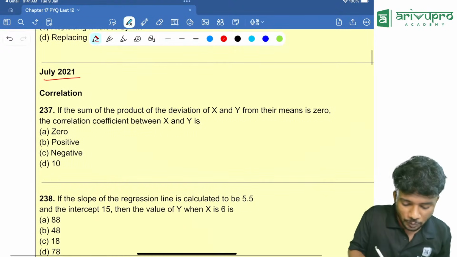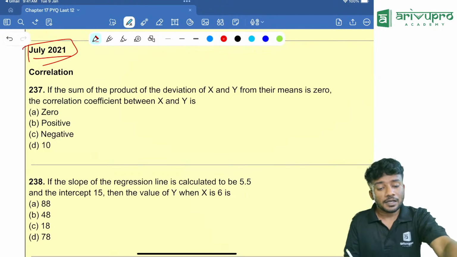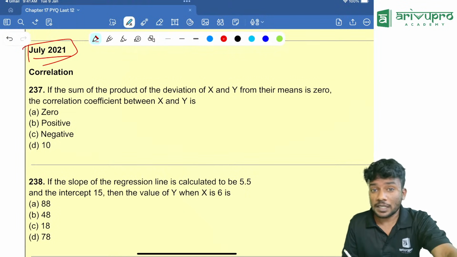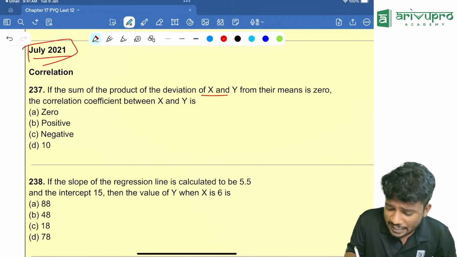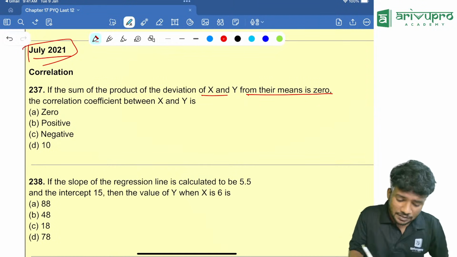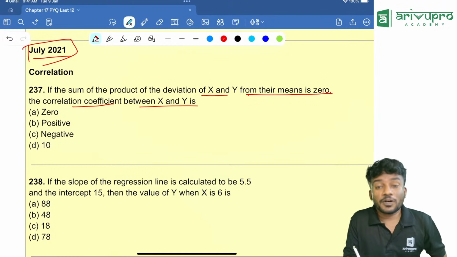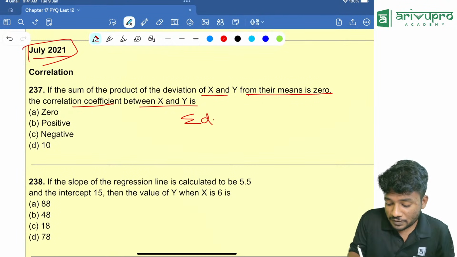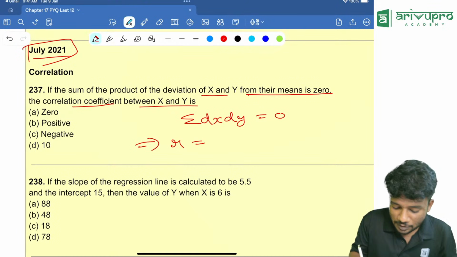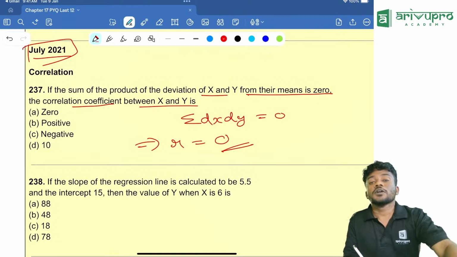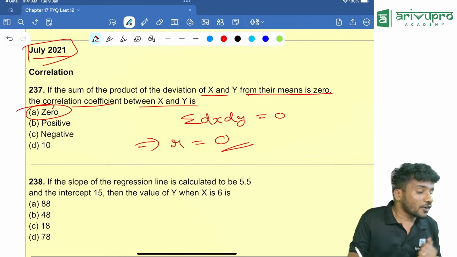Coming to July 2021 examination, it was comparatively easy compared to the Jan 2021. If the sum of the product of the deviation of x and y from their mean is 0, then the correlation coefficient between x and y is how much? We know the formula. If sigma dx dy is equal to 0, which implies r is equal to 0. So which option is the right answer? Option A is your right answer.